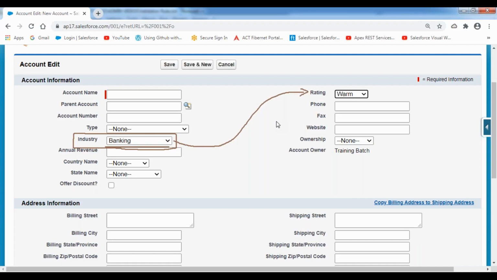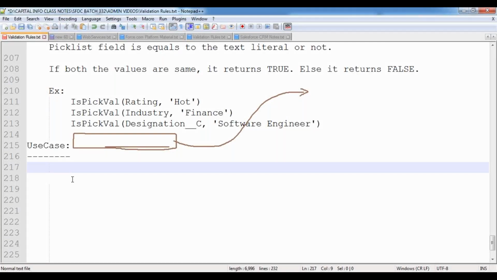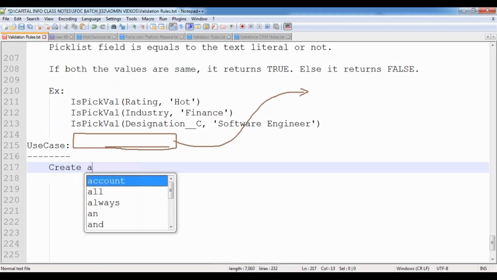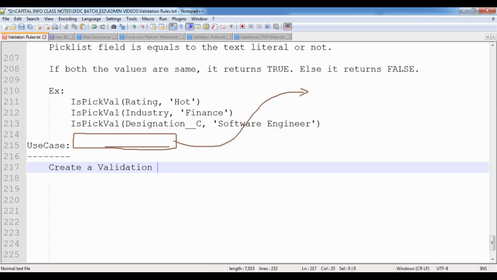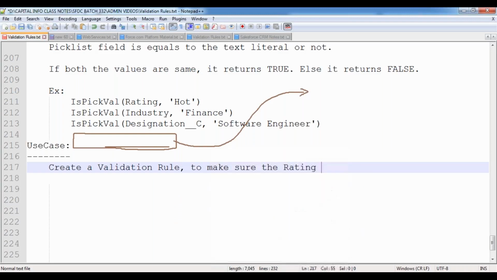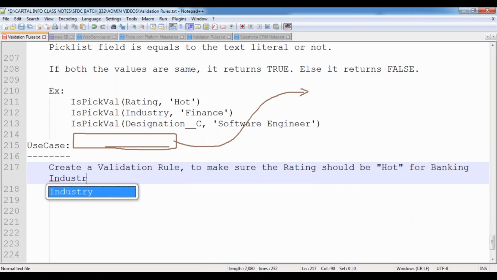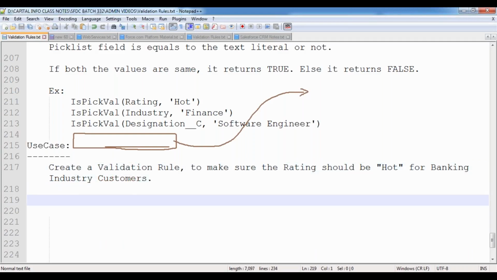This is my requirement. Then how can we do that? Now let's see practically in this case. This is my requirement, so let me take that use case. Create a validation rule to make sure the rating should be hot for banking industry customers.